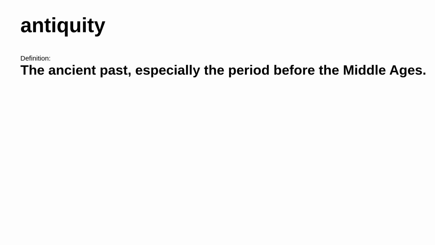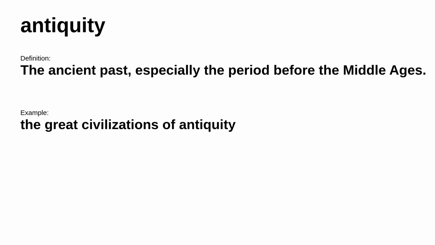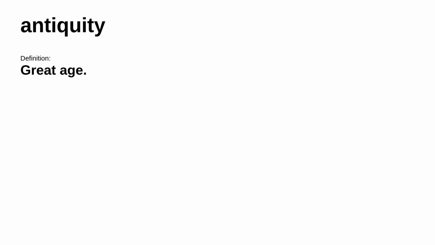Up next. Antiquity. It's defined as the ancient past, especially the period before the Middle Ages. Consider this example: the great civilizations of antiquity. However, in a different situation, it means great age. Consider this example: a church of great antiquity.